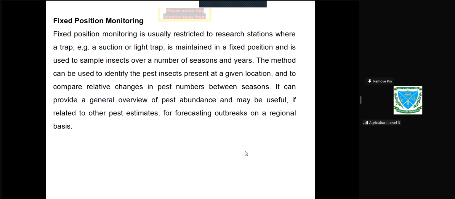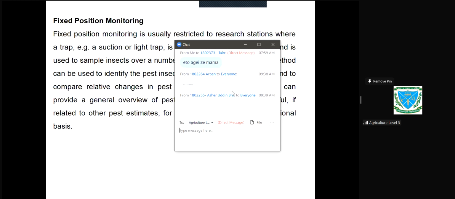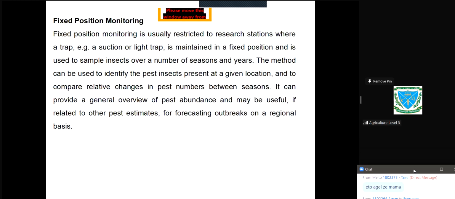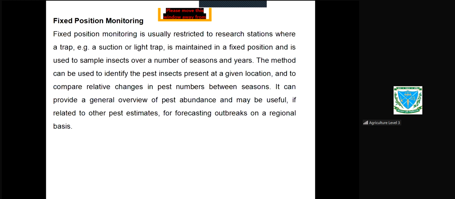Field-based monitoring is done in the farmers' field. Fixed position monitoring is done in the research station. In field-based monitoring, all this activity is done by the farmers, and the scientists or experts inform the information. But in fixed position monitoring, usually the scientists or the experts work and they collect the data by using different traps. By field-based monitoring, a large area is covered, but in fixed position monitoring only a certain area is covered.